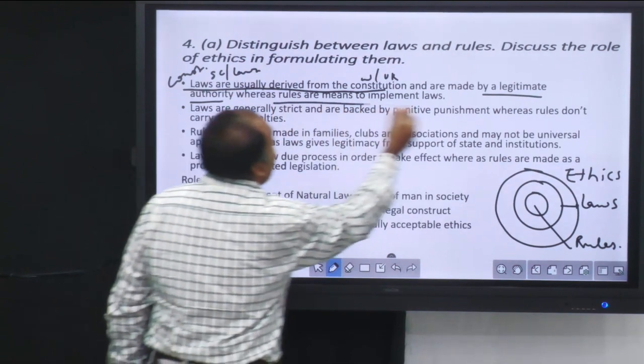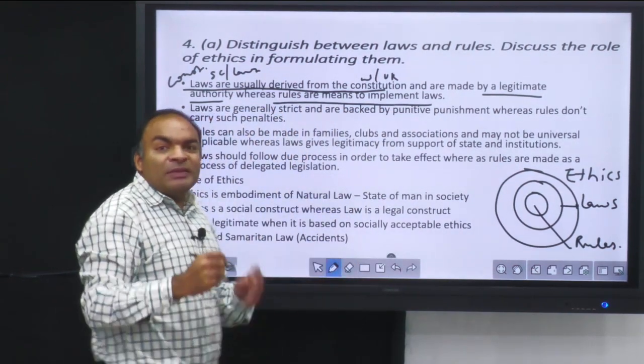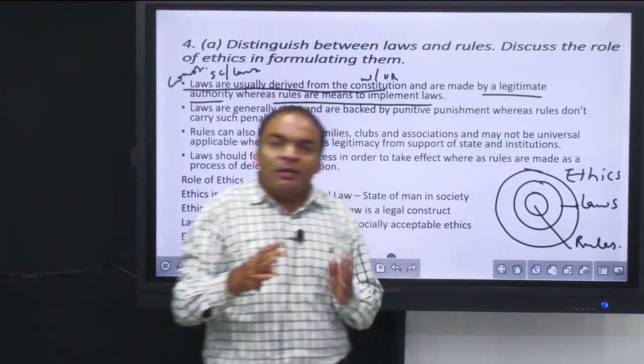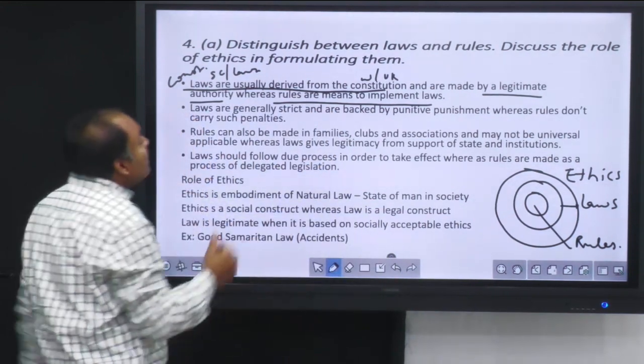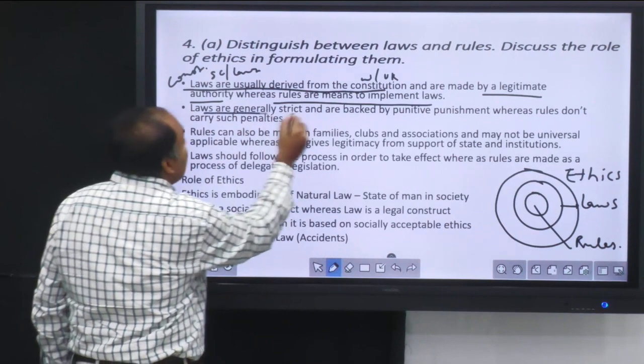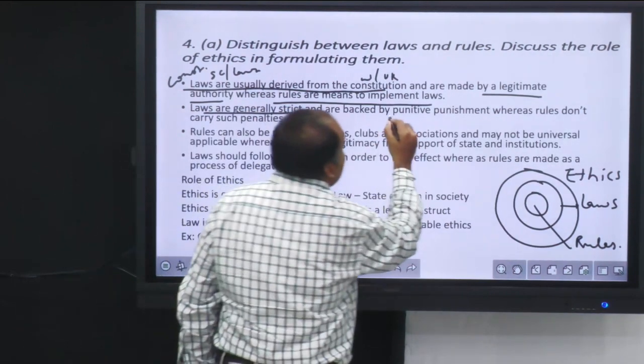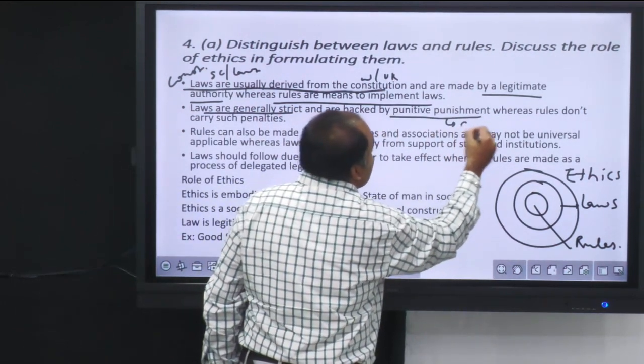Whereas rules are meant for implementing the law. Basically, laws are the statute and rules are there to implement that statute. So that's a major difference. Secondly, laws are generally strict in nature, and are defined by some form of coercion.